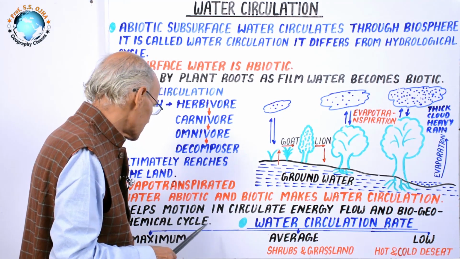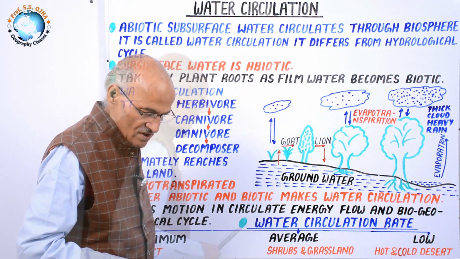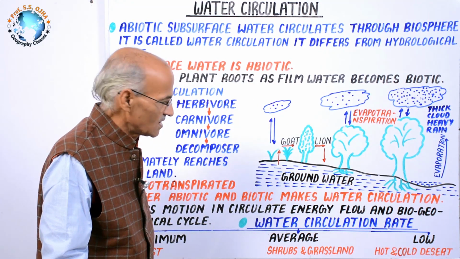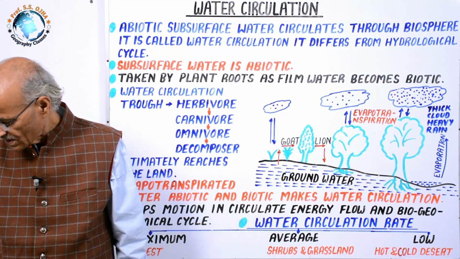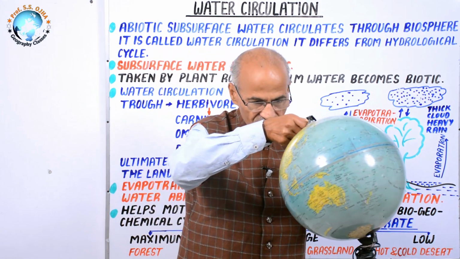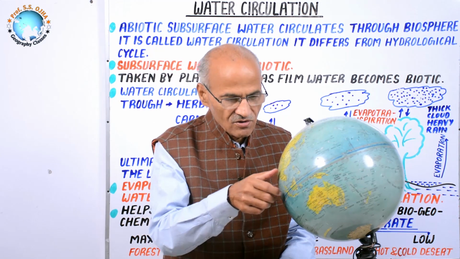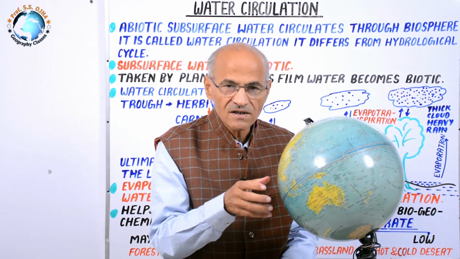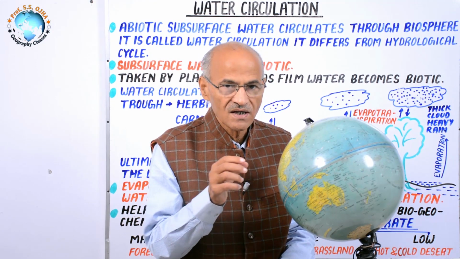And let us study the water circulation rate. Whether water circulation is distributed uniformly on our planet or it has spatial variation. Suppose this is the planet Earth. Here this is the equatorial belt, and this equatorial belt receives maximum insolation and maximum heat.